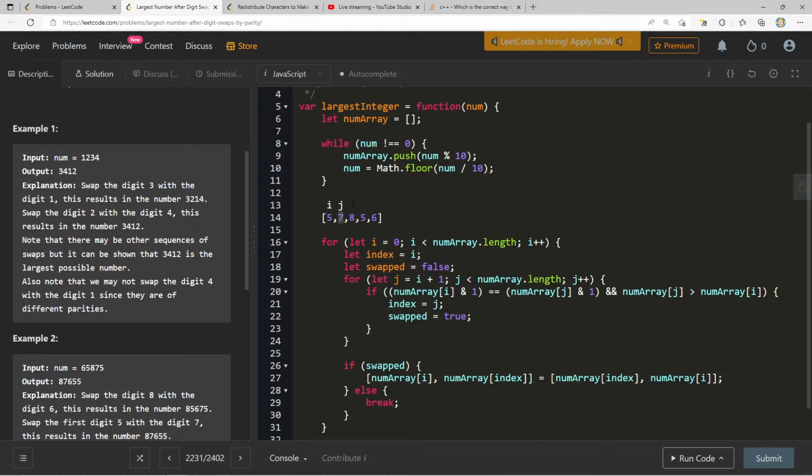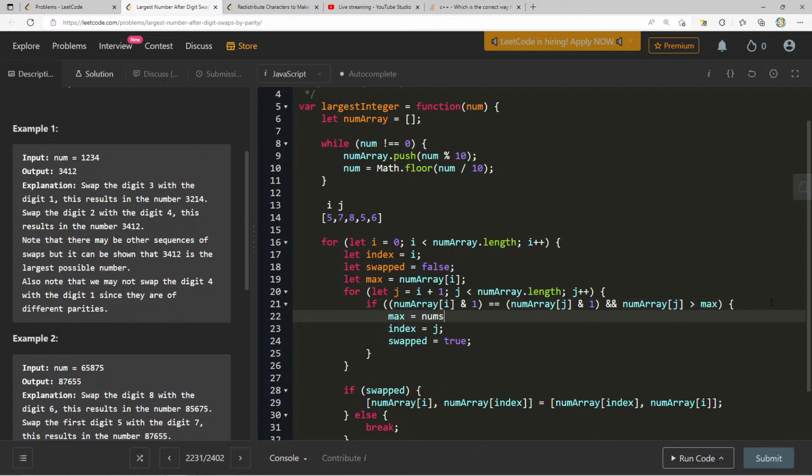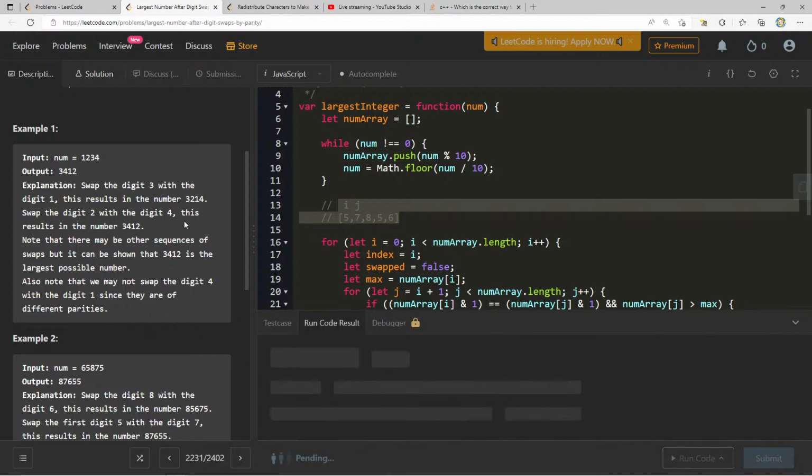We find one that's greater than i, we can save that to a max. So maybe do we need to introduce a new variable here? If num array j is greater than max, then here we can say max equals num array of j, index equals j, swapped equals true. Will this work?